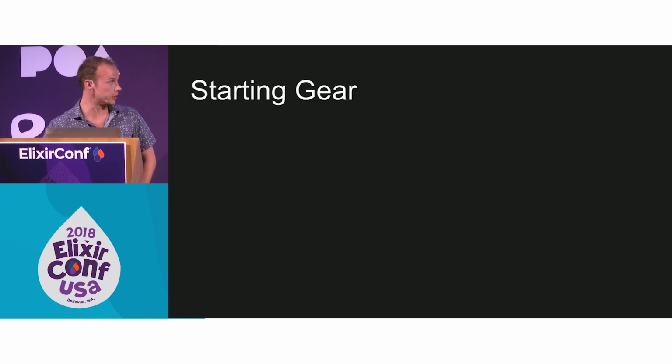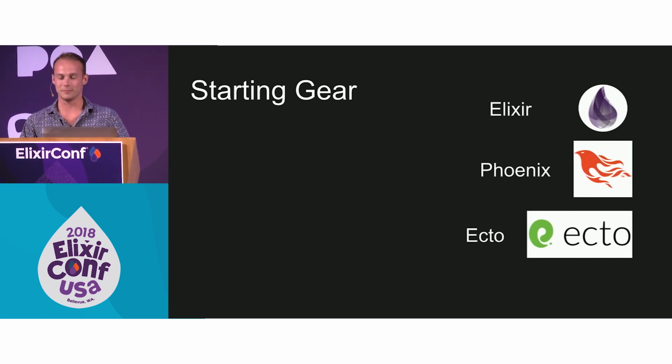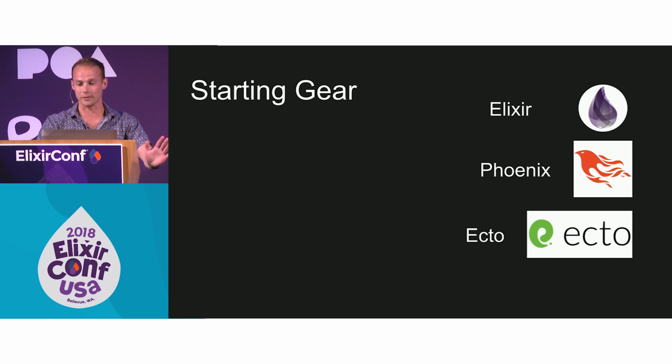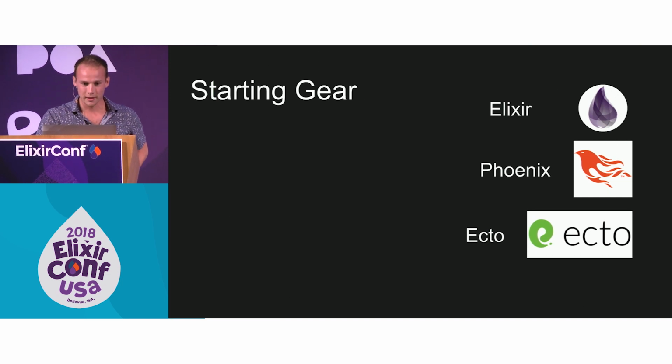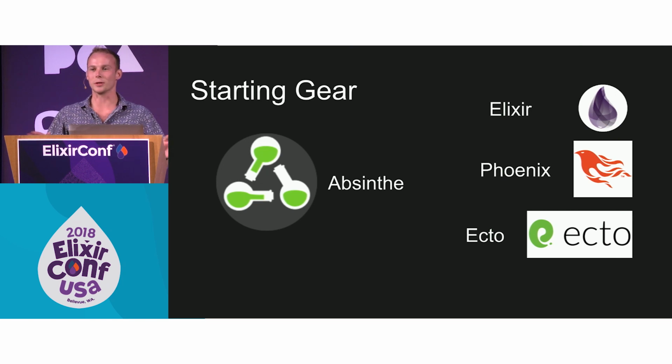So some starting gear. It's going to be a pretty basic Phoenix Ecto app, Postgres. Phoenix, our go-to web framework, we are just going to use it for routing, so there's not going to be anything special there. Ecto database wrapper, also going to keep it super simple. We'll have a couple schemas, they'll have some tables, and we're going to do nothing special other than defining those relationships. And that leaves Absinthe, and hopefully we are just going to be able to focus on it the entire time because the rest of the app is so simple.